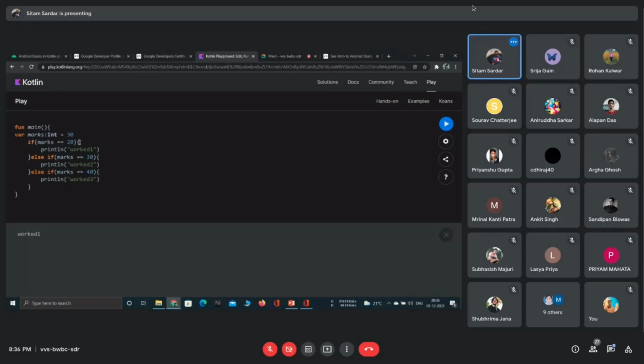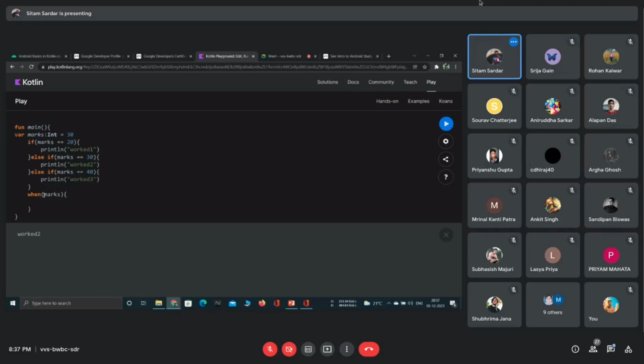In this case, if I put it in that way, walk two. Okay. Why? Because in this case, marks is equivalent to 30, so walk two will print. Now, here you can see how easily we can use when for this purpose. Okay. What I was thinking is that every time I am checking marks, right? So I am passing marks here.